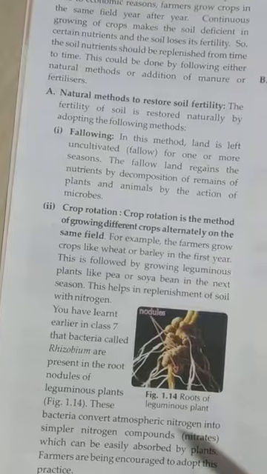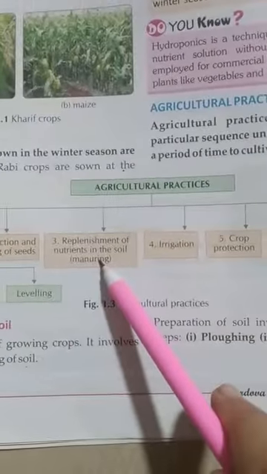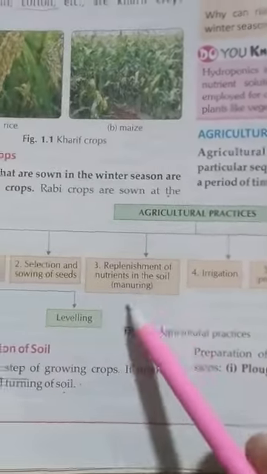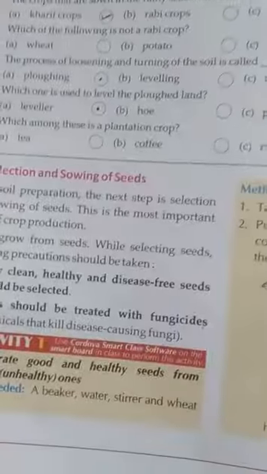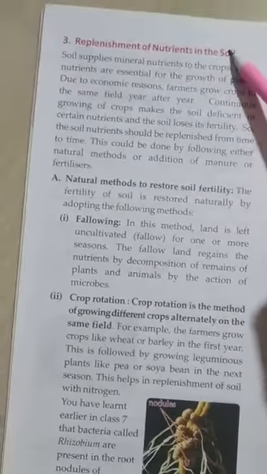Now next our topic, replacement of the nutrients in the soil. Now we have done the second step here. Then the third is replacement of the nutrients in the soil, manuring. How can we provide proper nutrients to the soil for proper cropping? Now this is the third step.